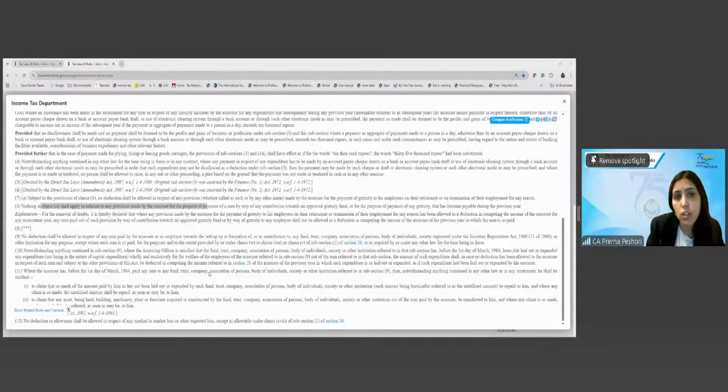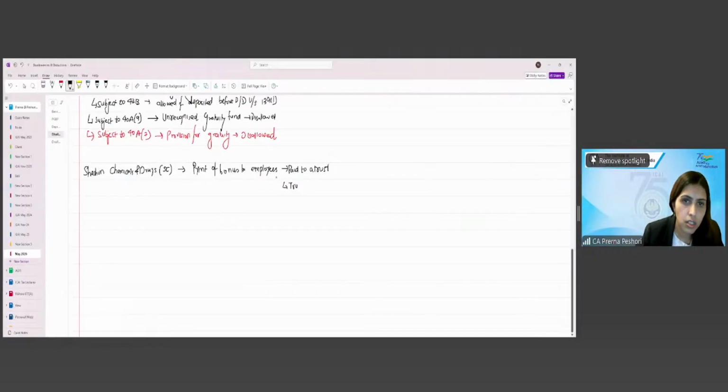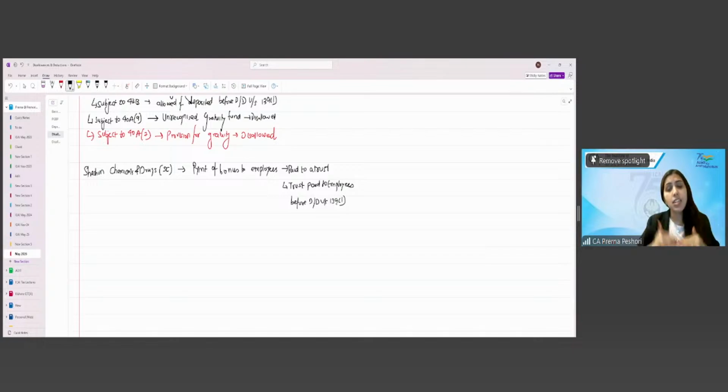But this amount which was paid to the trust, the trust then paid to the employees before the due date under 139(1). Okay, so in this case, the question was whether, since the assessee itself did not pay to the employees, it paid to a trust, but the trust paid it before the due date of 139(1), whether this will be allowed under 36(1)(ii), subject to section 43B.